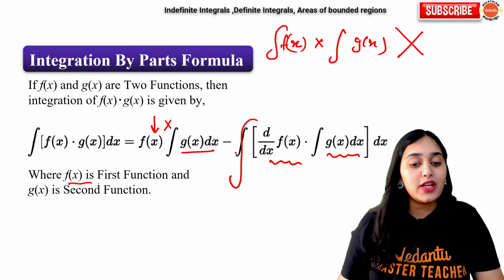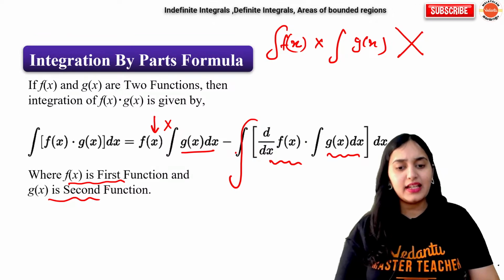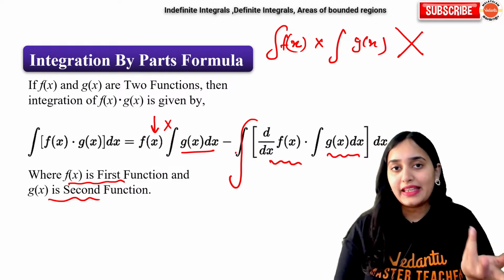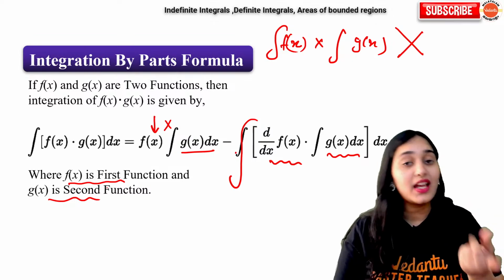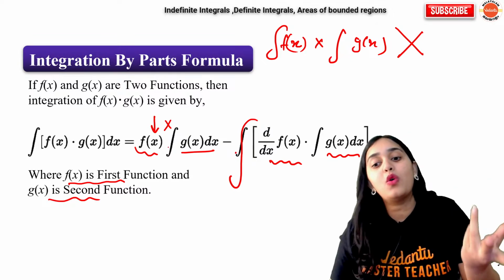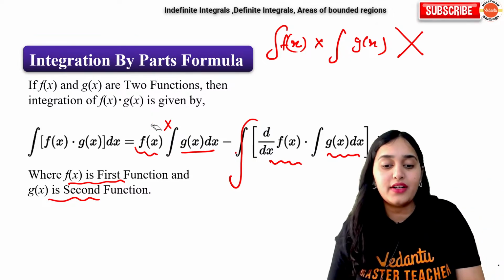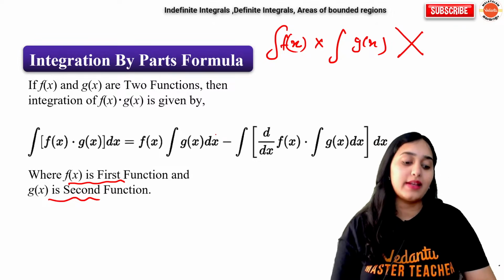Now, f(x) will be your first function, g(x) will be your second function. Basically, how will we decide who is the first function and who is the second function? Because the first function has a different role, the second function has a different role.